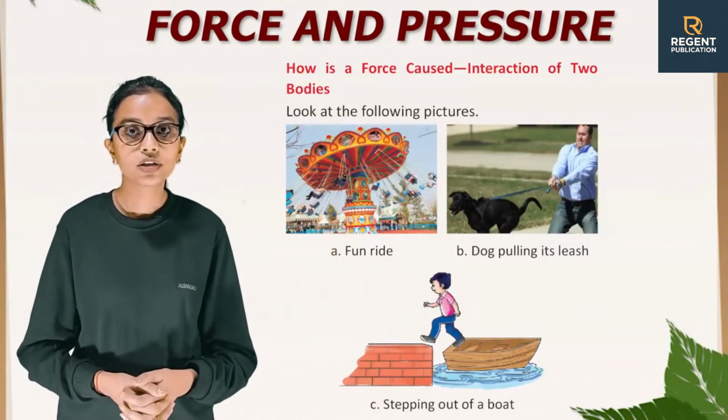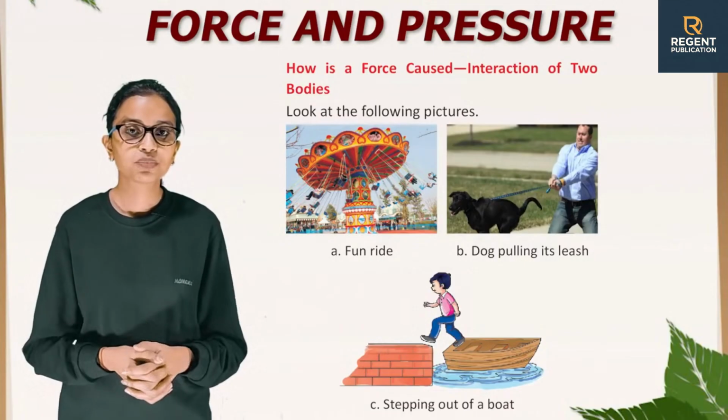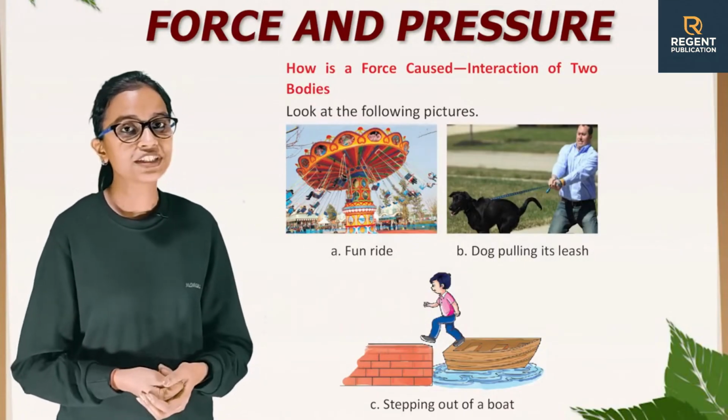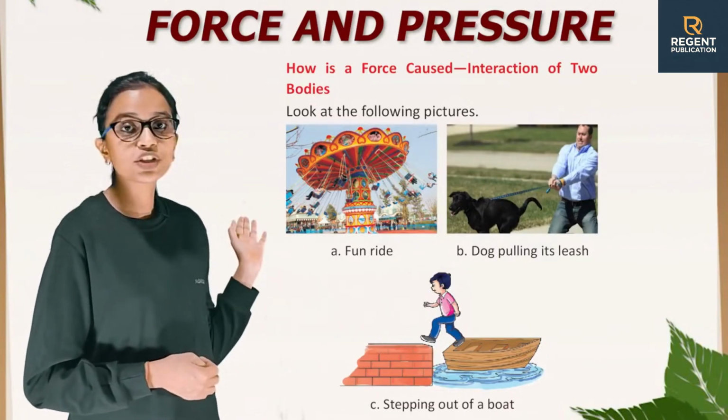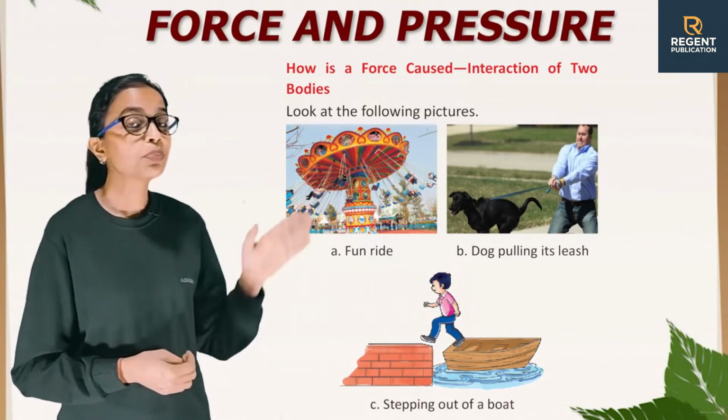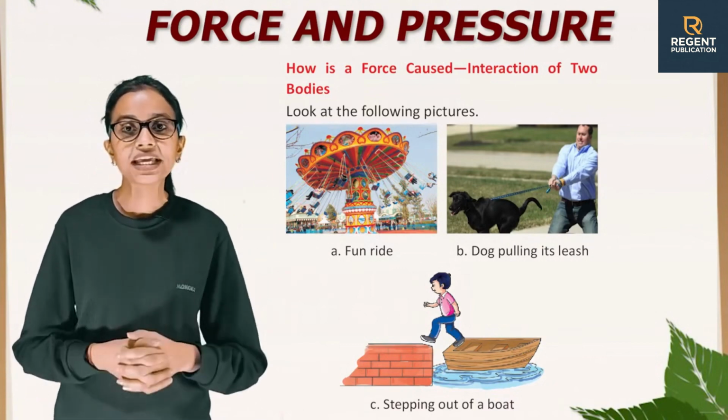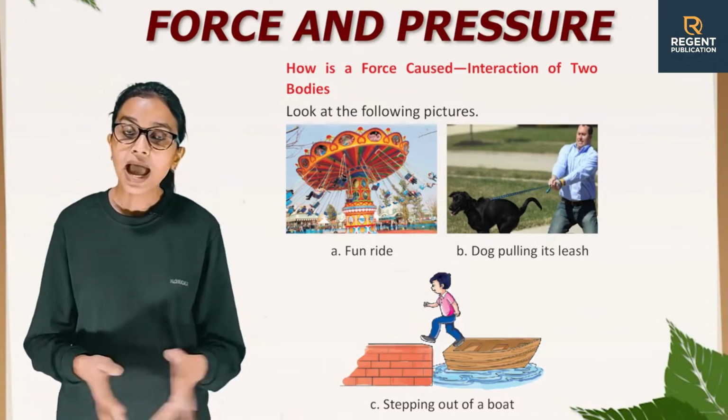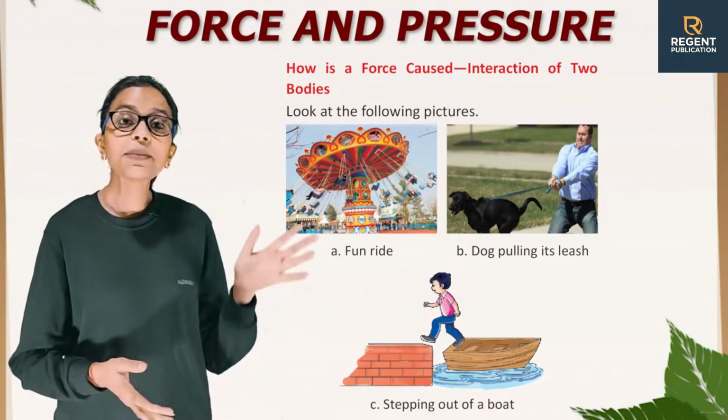How is a force caused? Interaction of two bodies. Look at the following pictures. The A picture is showing a fun ride, and the B picture is showing a dog pulling its leash, and the C picture is showing stepping out of a boat.